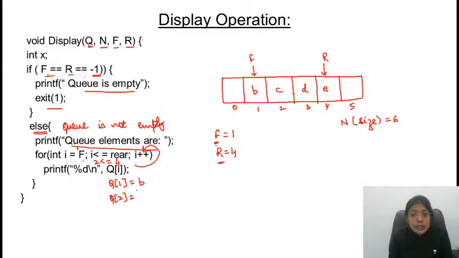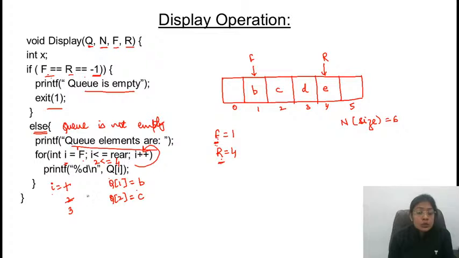सिर्फ इनको scan करना है. So we have taken the help of one more variable, that is variable I. Now I becomes 2. Q of 2 पे whatever value is there, it is going to print that value. The value of I gets incremented. I started from 1, then it was incremented to 2, then I is incremented to 3. बच्चे मैं I की value increment कर रही हूँ. I am not updating the value of front and rear.